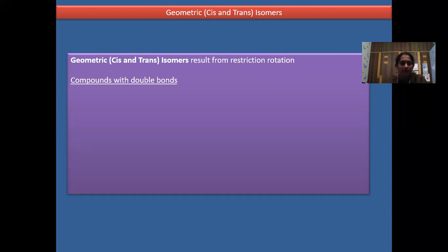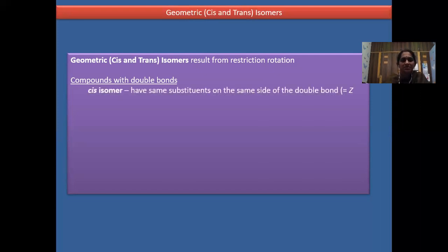For carbon double bond carbon, if the same type of atoms or groups are on the same side, then they are the cis isomers. In case the same type of atoms or groups are on the opposite side for the carbon double bond carbon or carbon triple bond carbon, then they are the trans geometrical isomers.